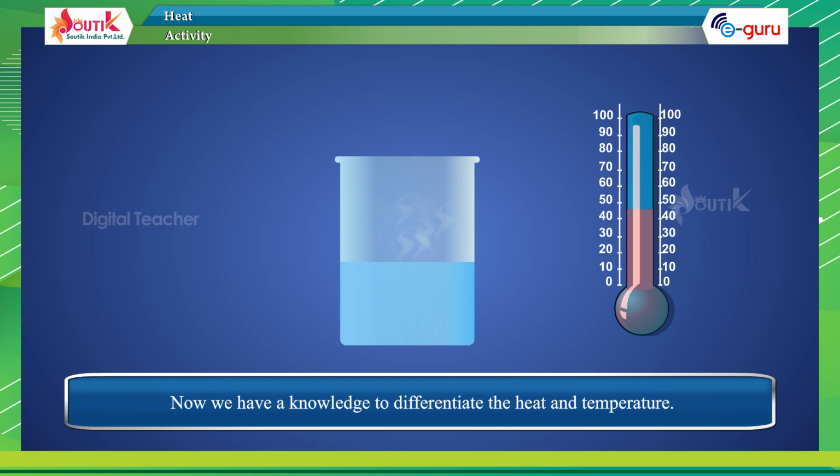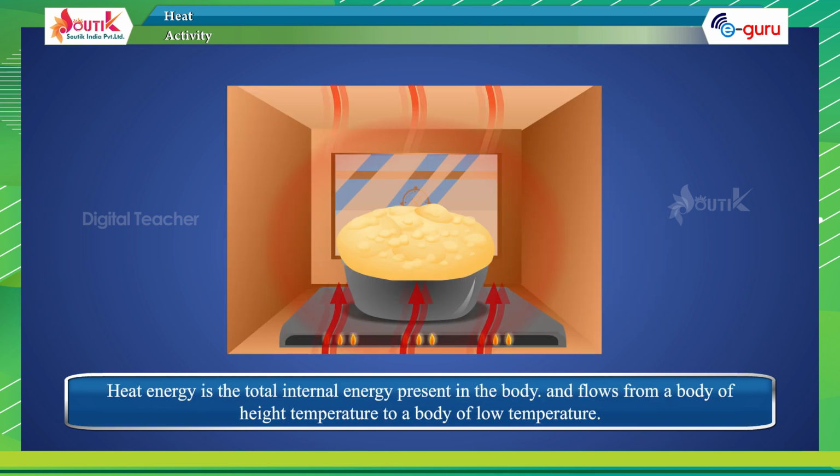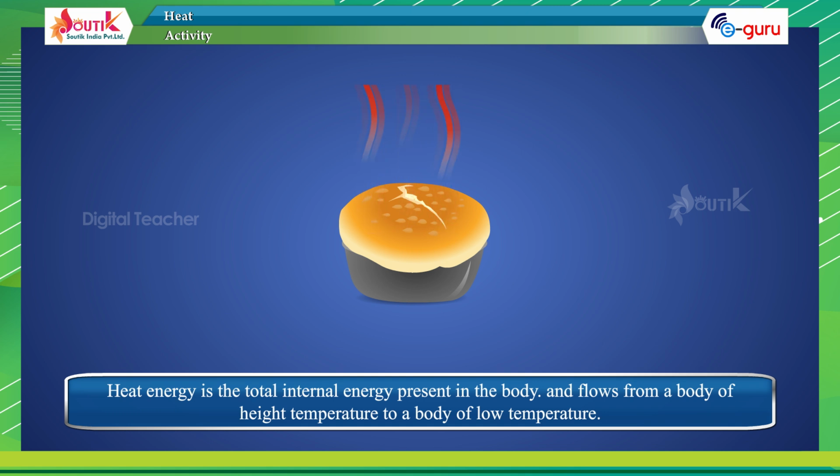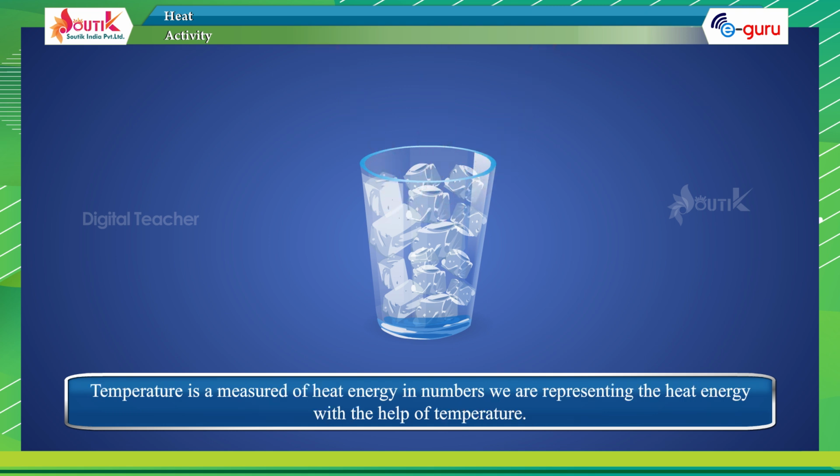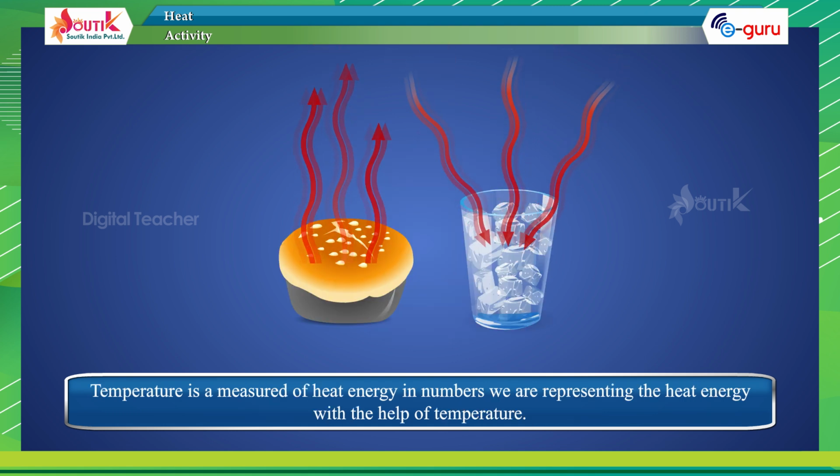Now, we have the knowledge to differentiate heat and temperature. Heat energy is the total internal energy present in the body and flows from a body of high temperature to a body of low temperature. Temperature is a measure of heat energy in number. We represent the heat energy with the help of temperature.